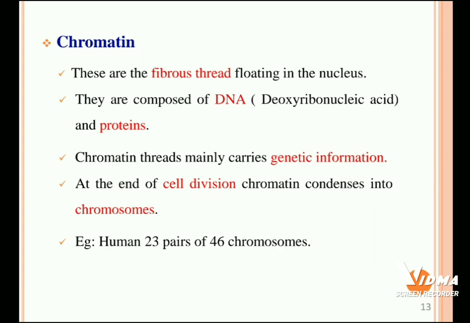For example, in humans we have 23 pairs of chromosomes. For male and female, 22 pairs are common. The 23rd pair decides whether the person is male or female.